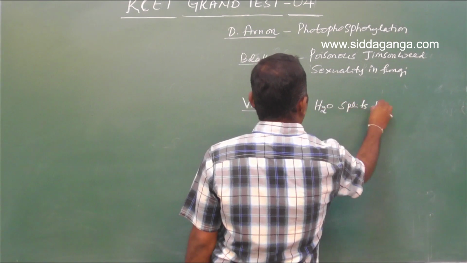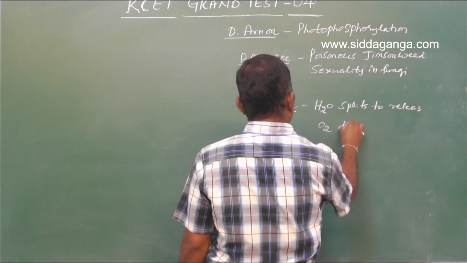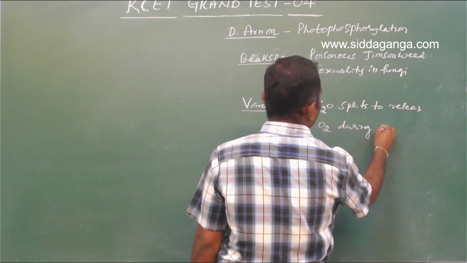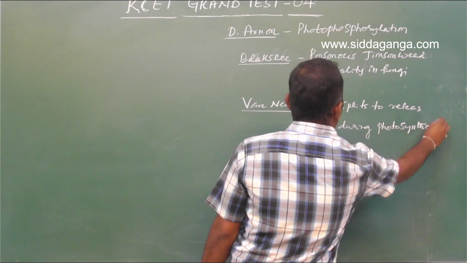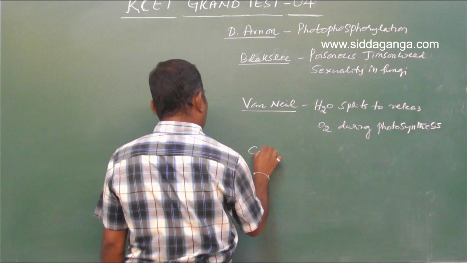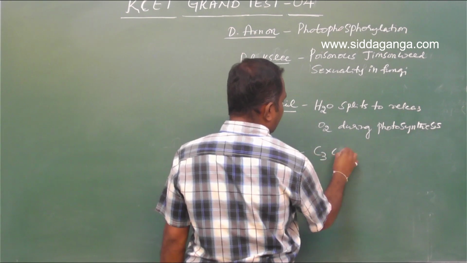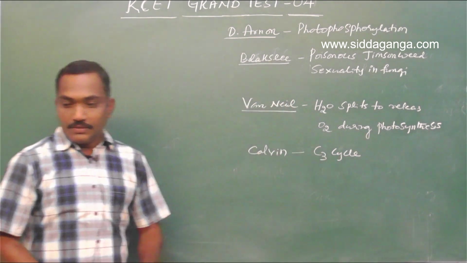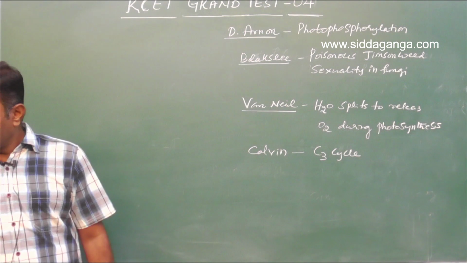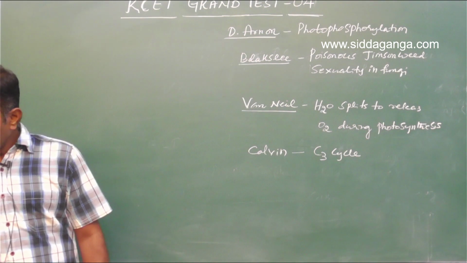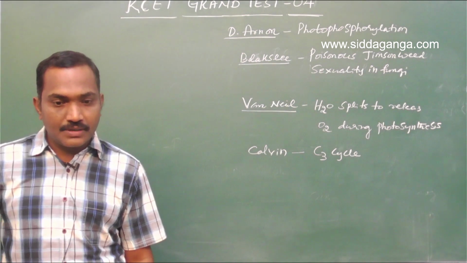Water splits to release O2 during photosynthesis was proved by Van Niel. And Calvin deduced the C3 cycle. Well, what is the next question? Question number 8.